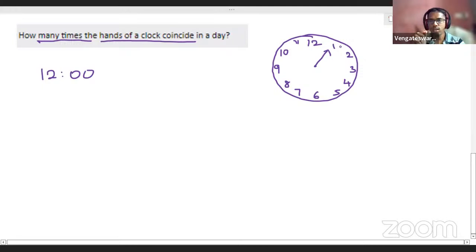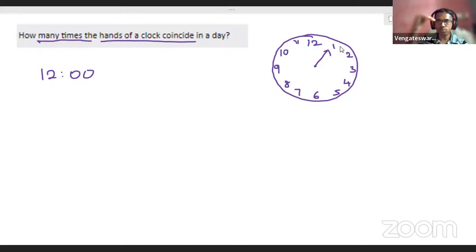Think logically, technically, and tell me the answer. At 1:05 your minute hand will point to the number 1. But at the same time, will your hour hand also point to the number 1? No, it will not. It will be something away from 1. It would have crossed 1. Exactly at 1 o'clock only, the hour hand will be pointing to 1.